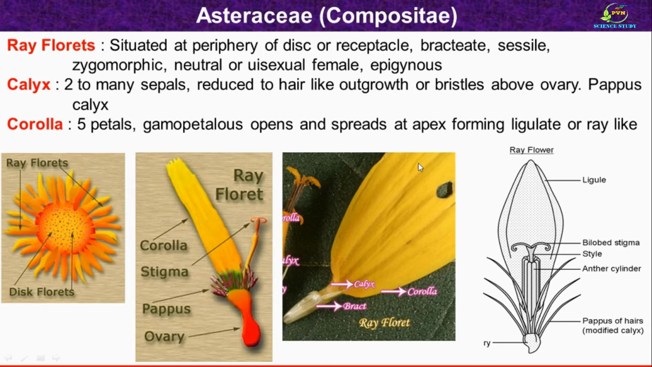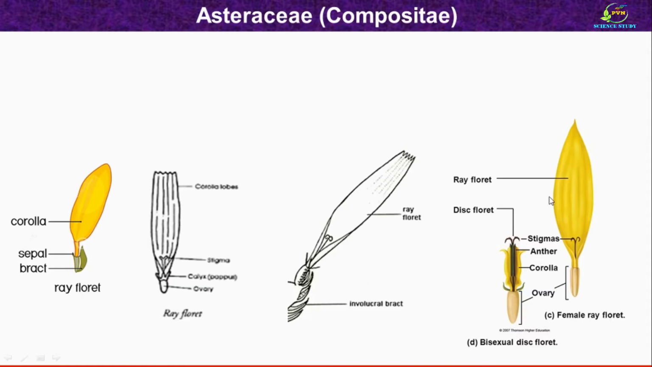Here also you can see the corolla of the ray floret. It looks like a ligule. Then we will see the essential floral whorls of ray floret. Here we can see different parts of the ray floret. Androecium, that is male sex organ, is absent in ray floret, and so the ray floret is unisexual.